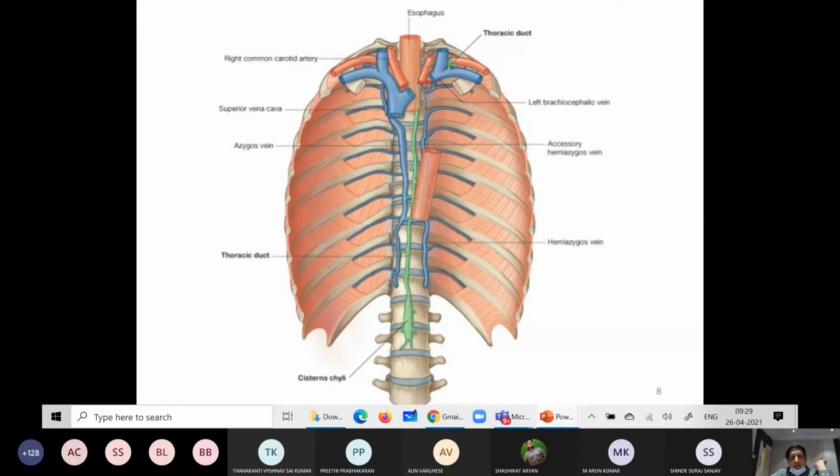The widened part of the thoracic duct at the lower level is the cisterna chyli. It extends upwards, enters, then at the level of T4 crosses, and at the level of the arch it ends.